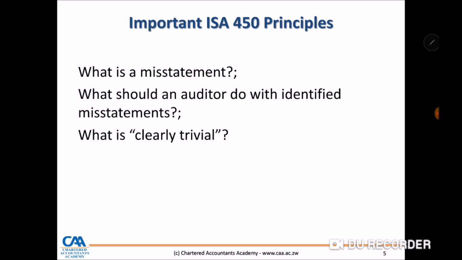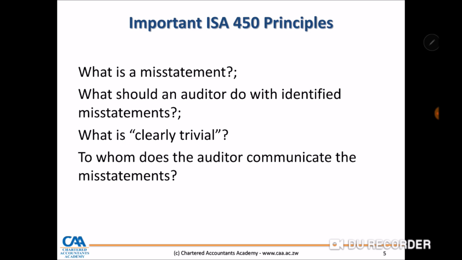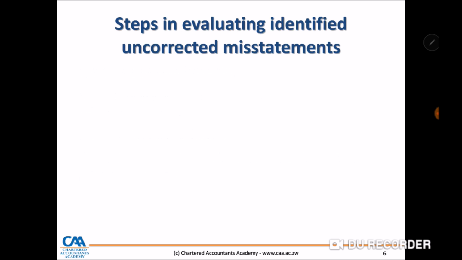Then there's a term called clearly trivial. When they are performing their evaluation and concluding, there are figures which, if they are misstated, the auditor would not worry much about, right? So the auditor has to determine an amount which they will call clearly trivial, right? To whom does the auditor communicate the misstatements? Do they tell management? How does management respond? And how will the auditor conclude?